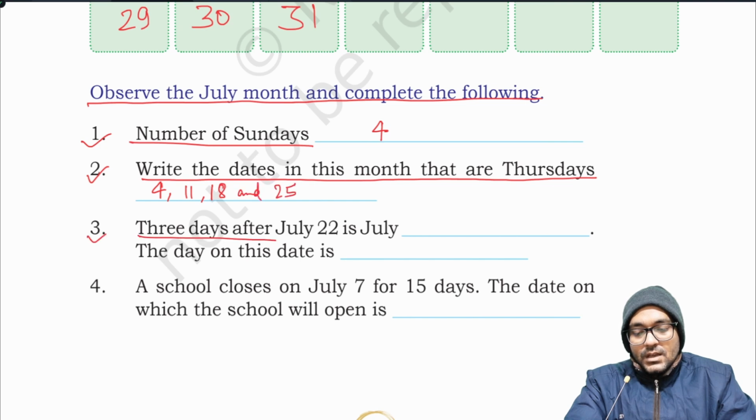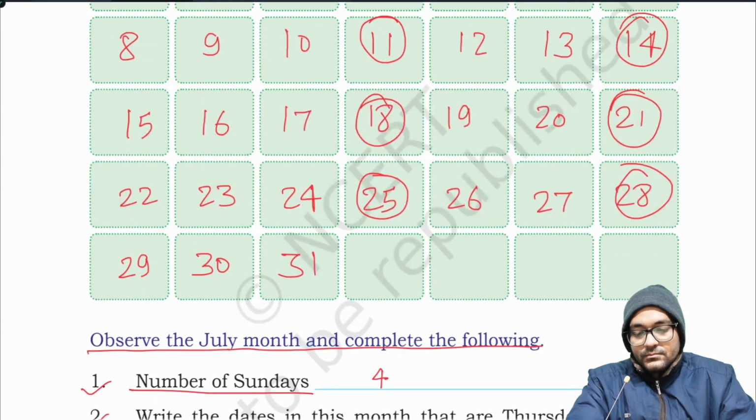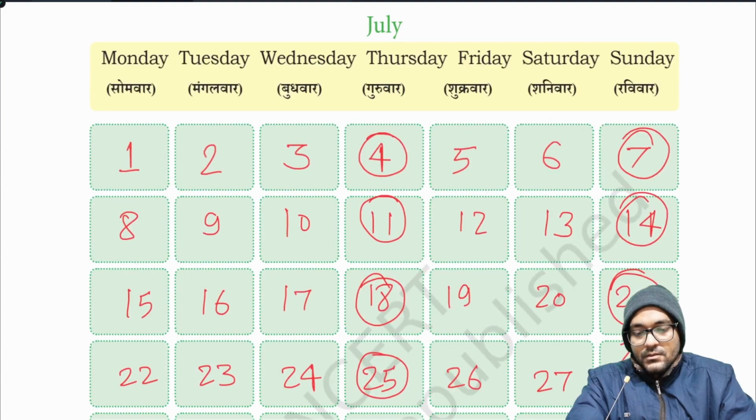3. 3 days after July 22 is July 25. The day on this date is Thursday.